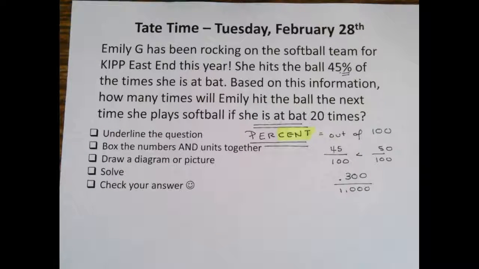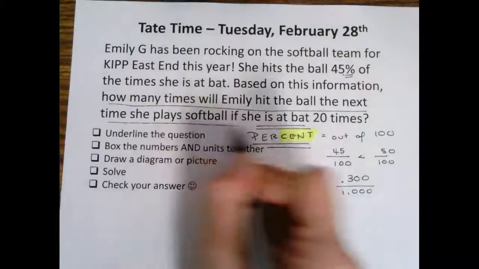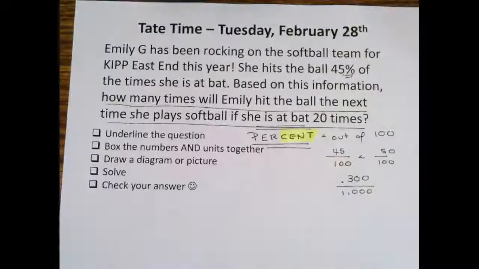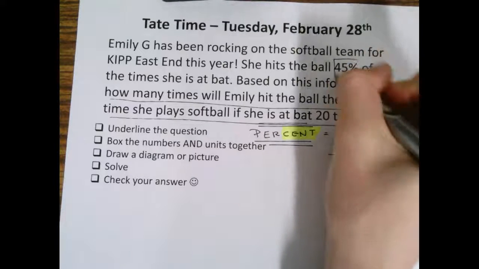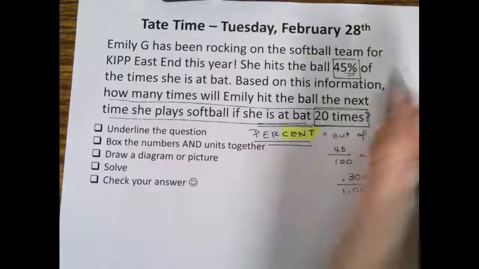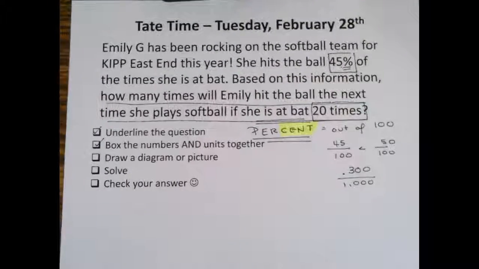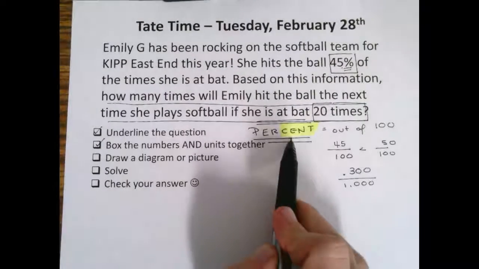So, let's look at Emily. Let's underline the question. How many times will Emily hit the ball the next time she plays softball if she is at bat 20 times? So we're trying to make a prediction for her batting 20 times based on this number of 45%. So let's box 45% and let's box 20 times. Now we're going to underline the question and box the number. In this problem, the key idea that we're remembering is percent.